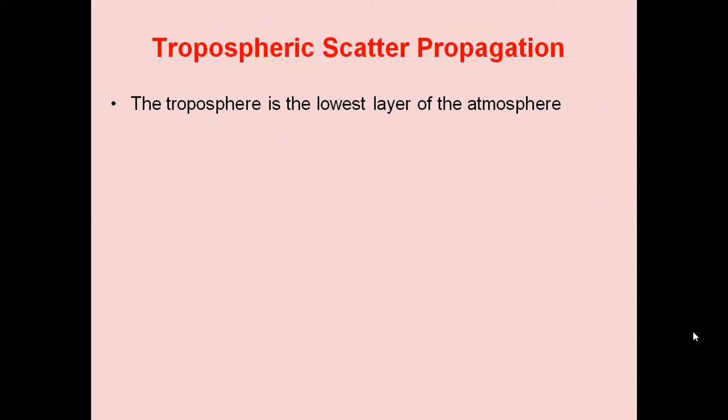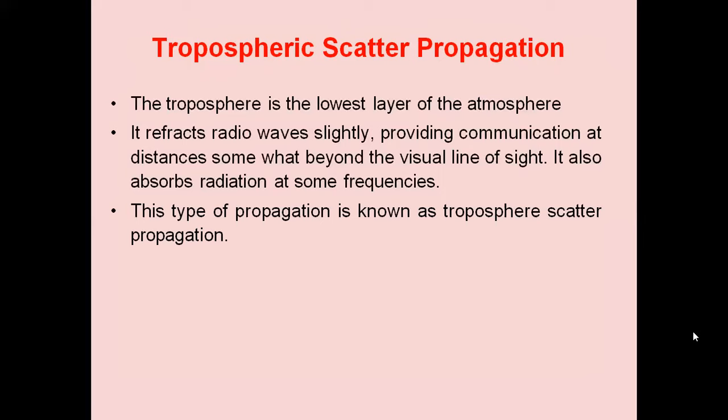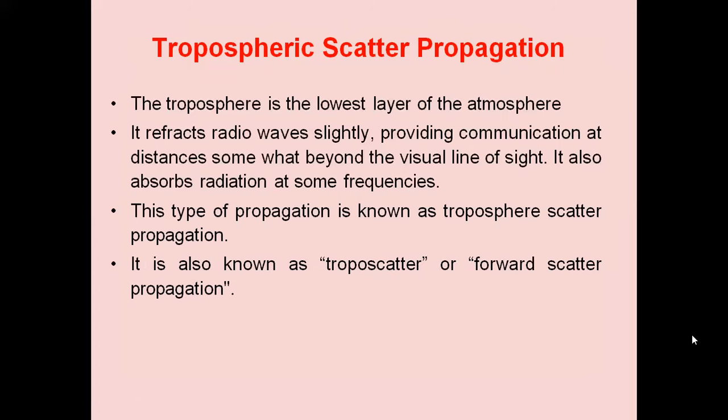The troposphere refracts radio waves slightly, providing communication at distances somewhat beyond the visual line of sight. It also absorbs radiation at some frequencies. This type of propagation is also known as tropospheric scatter propagation, or troposcatter propagation, or sometimes forward scatter propagation.